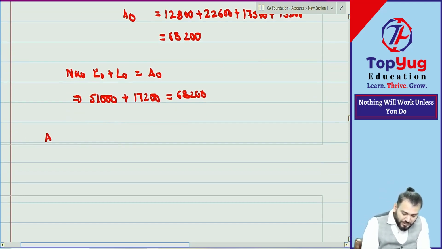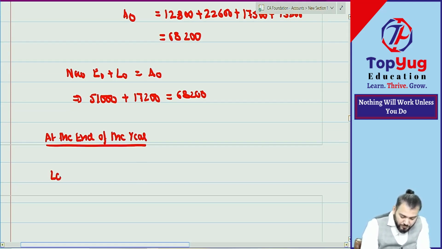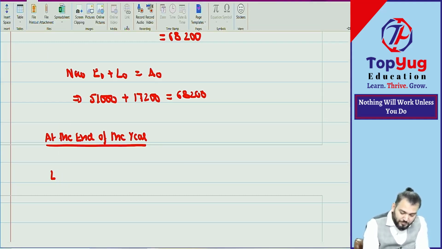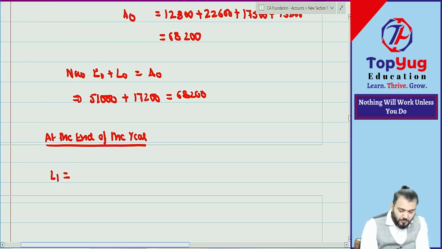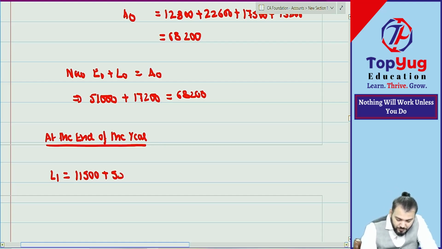Now we'll do at the end of the year. At the end of the year, they have not given E1. Can you find out L1? How much L1? 11,500 plus 5,800 is equal to 17,300.